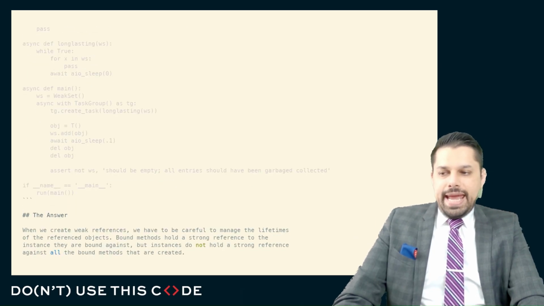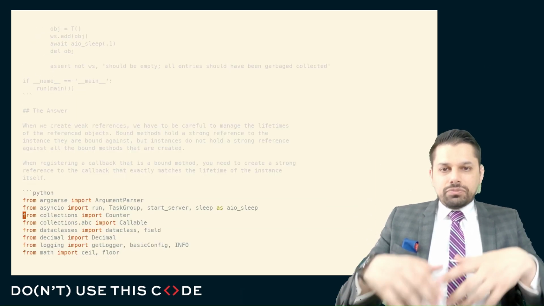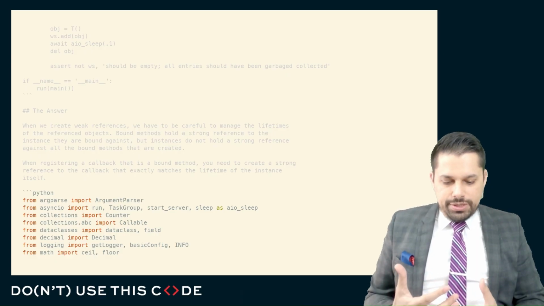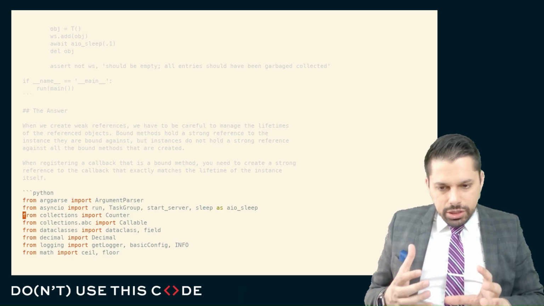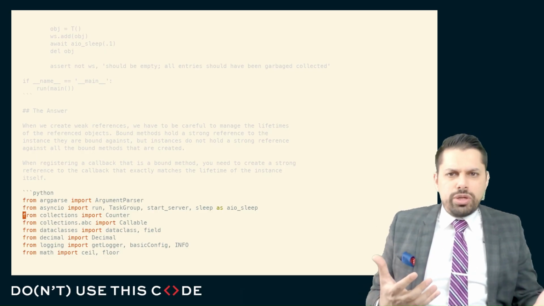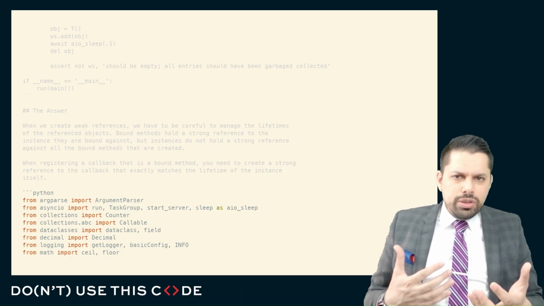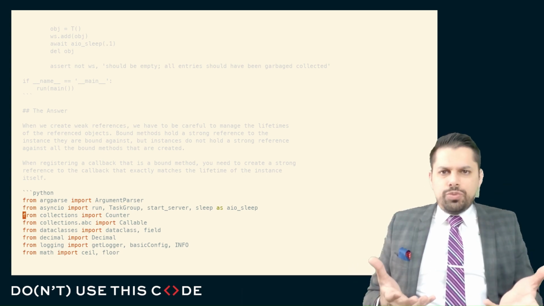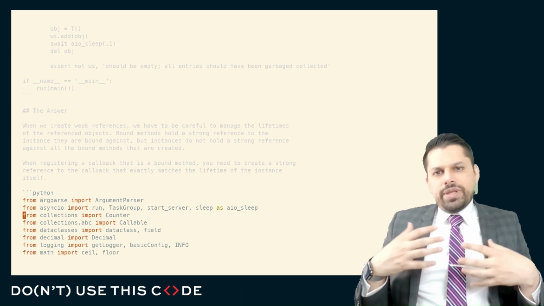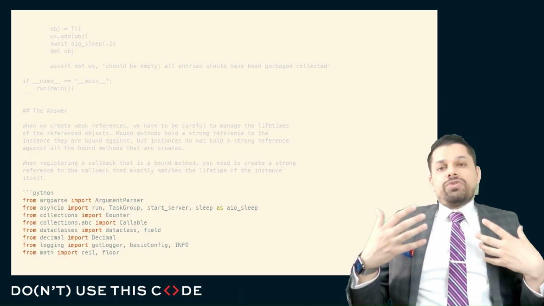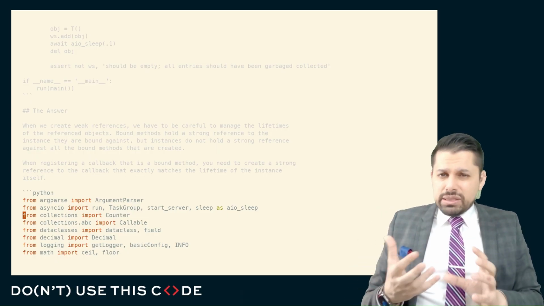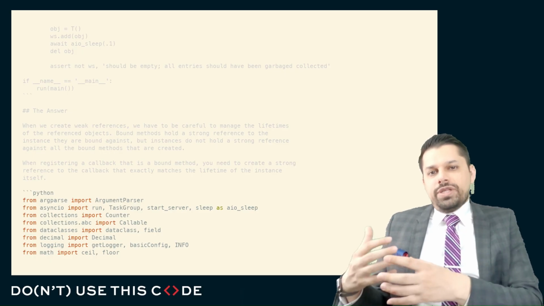Well, here's the answer for what we're dealing with. Whenever we create weak references, and whenever we write any sort of Python code that has to be just a little bit careful about memory, so not a short-running script, not some analysis in our Jupyter notebook where we're going to restart that Jupyter kernel every so often. Whenever we write something that's maybe long-running or that has some memory limitations because we have to work with very large data sets, we have to be a little bit careful about the lifetime of the data that we're working with.